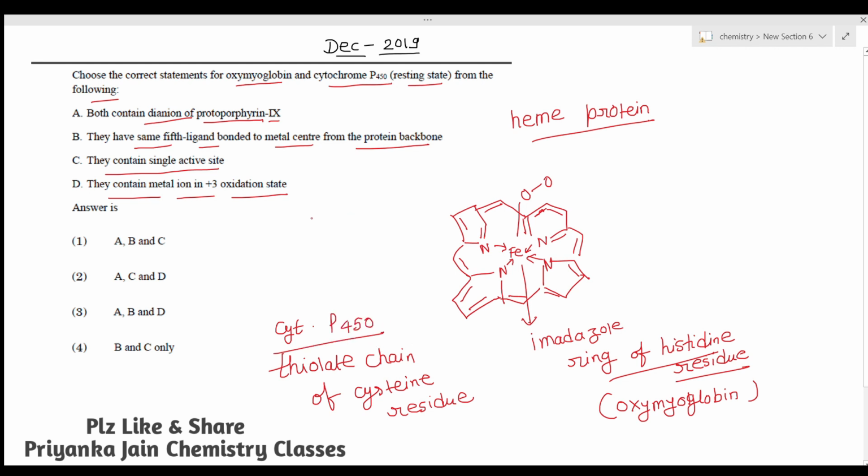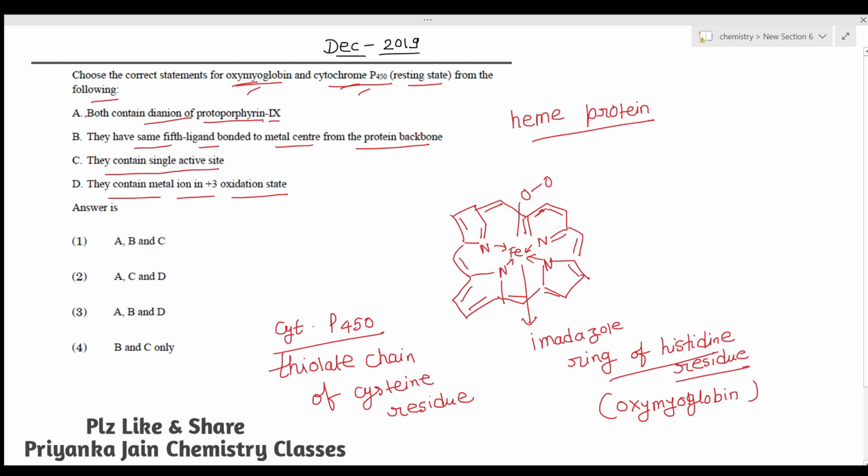Another difference is that cytochrome P450 is a membrane bound enzyme. And oxymyoglobin is used for the storage of oxygen. So it is basically used in storage, and this is another enzyme.